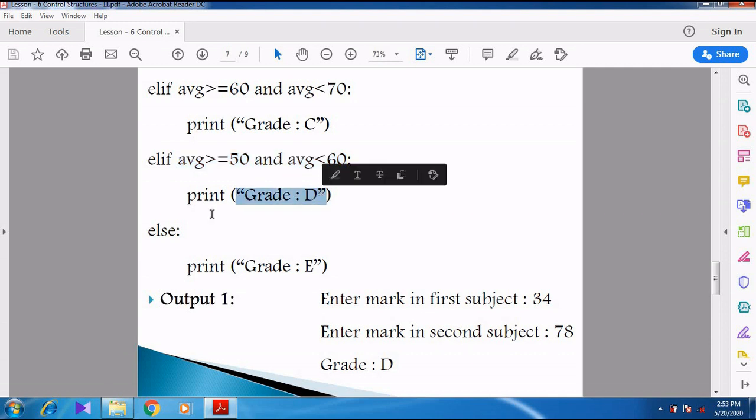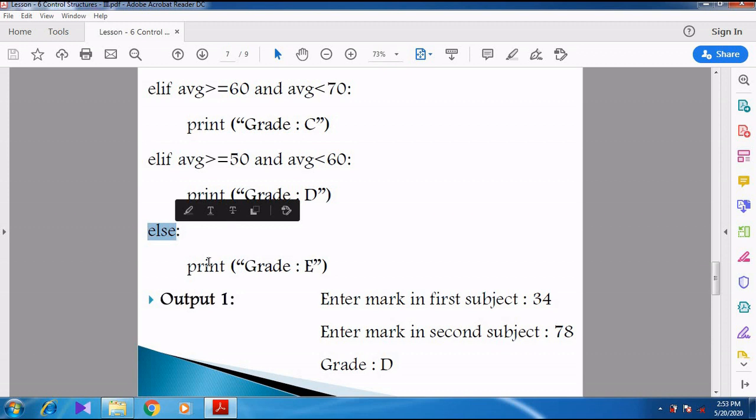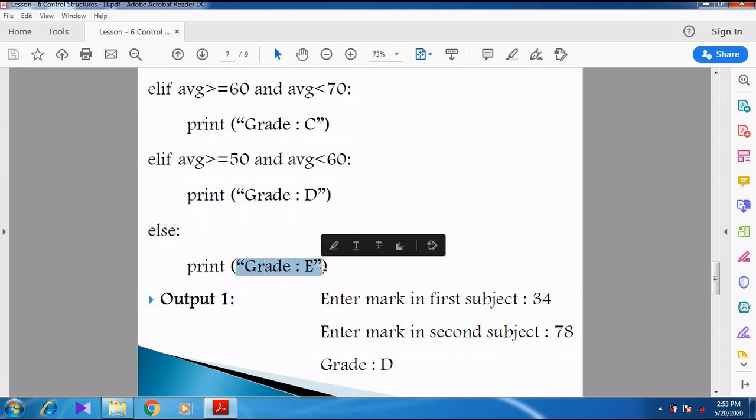Last thing, we go for the else. If none of the conditions is satisfied, we go directly to grade E, because the mark will be less than 50, not equal to 50, it will be less than 50. So those who got a mark less than 50 will get grade E.